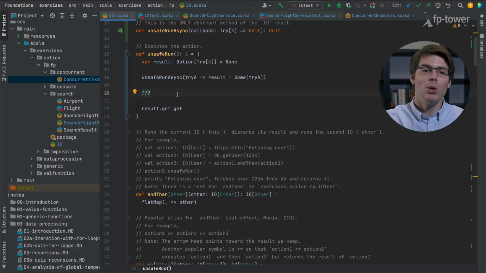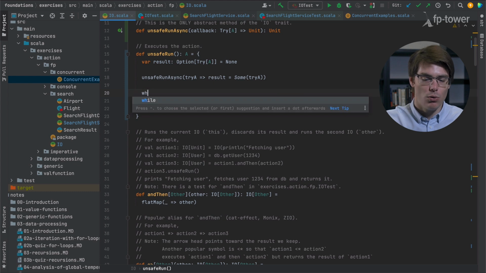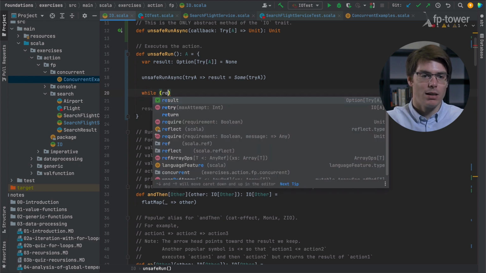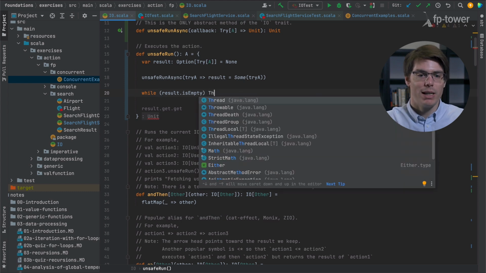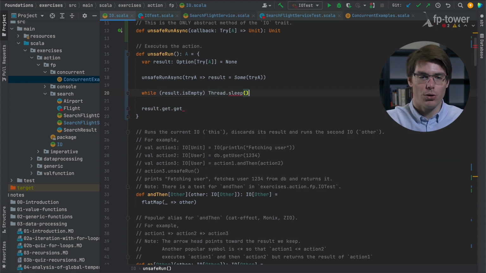Okay, so what we want to do here is basically wait until a result is non-empty. So what we could do is have a while loop that verifies that as long as the result is empty, we want to wait. So we want to do a Thread.sleep. So we could do while result is empty, meaning while this callback function hasn't been called yet, we can do a Thread.sleep with a very short amount, let's say 10 milliseconds.